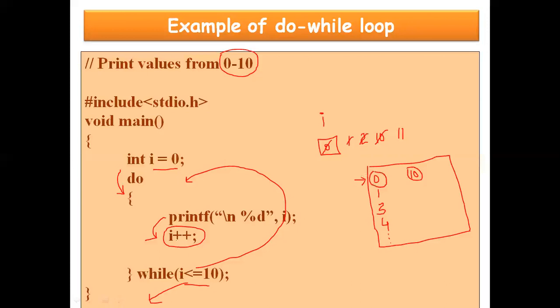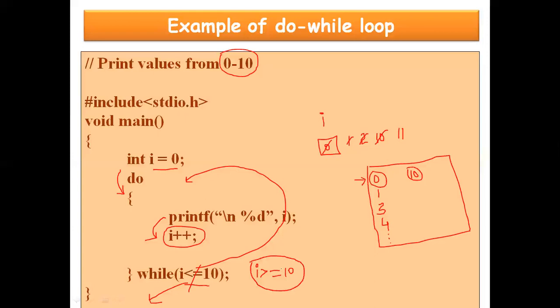Now what is the beauty of this do while loop? Suppose in place of this, I have written something like this: I is greater than or equal to 10, right? Now if it is a for loop or maybe a while loop, nothing would be printed on the output screen. But since it is a do while loop, and you can see initially I is 0, 0 is not greater than or equal to 10, so the condition is false at the very first time.